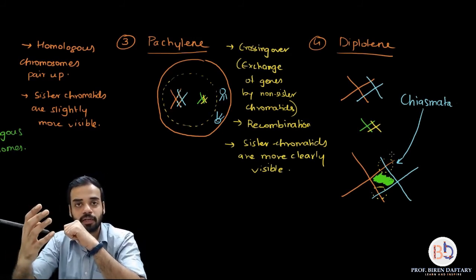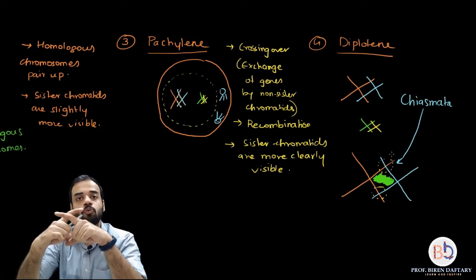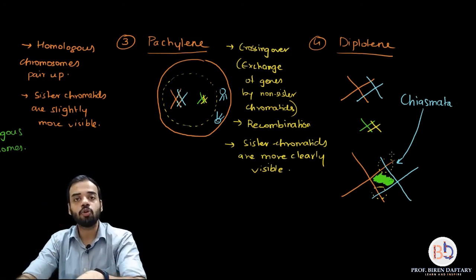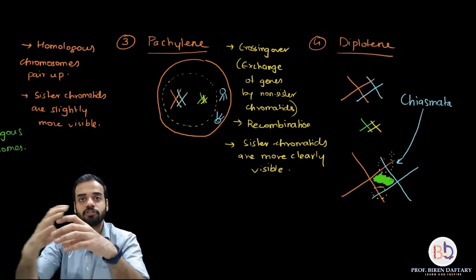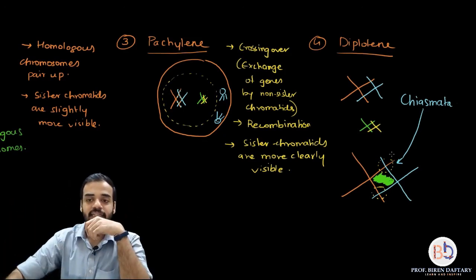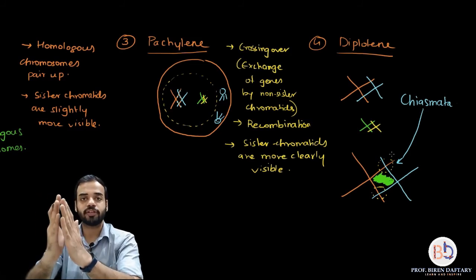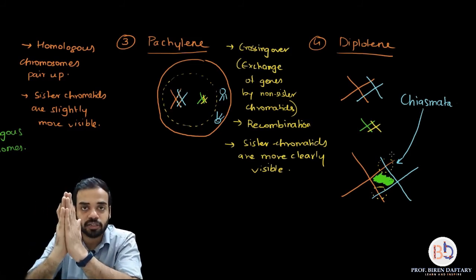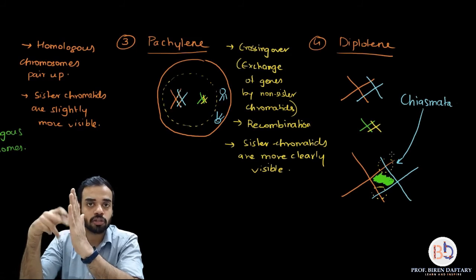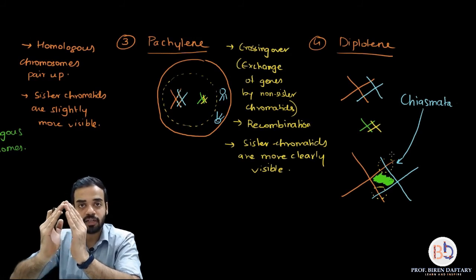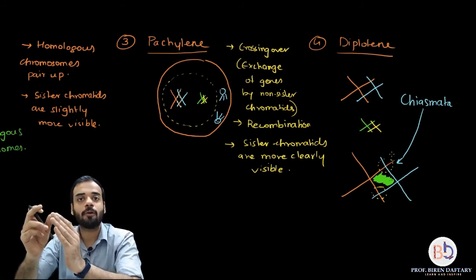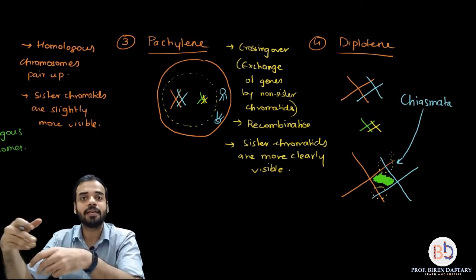Also remember, as the two chromosomes begin to move away from each other, the amount of synaptonemal complex will reduce because they are moving away. Initially both the homologous chromosomes were completely stuck to each other, so the quantity of synaptonemal complex was very large, but as they began to move away from each other, the amount of synaptonemal complex joining them began to reduce.